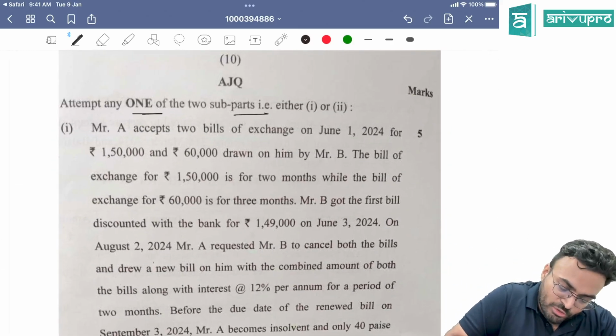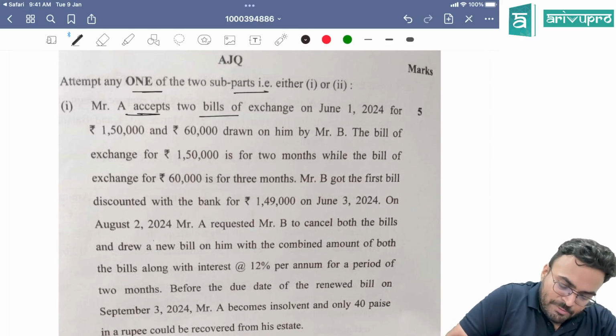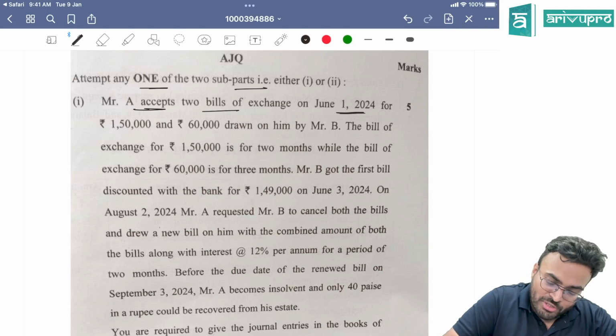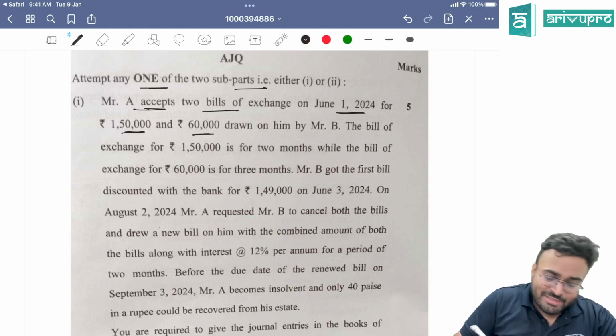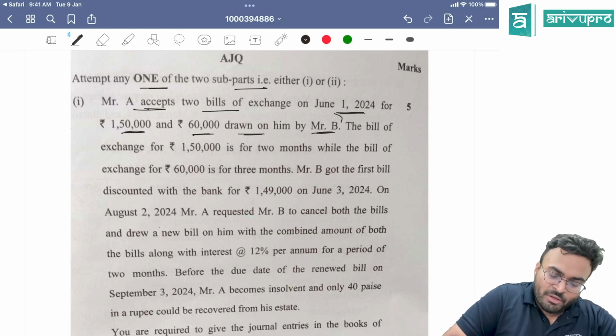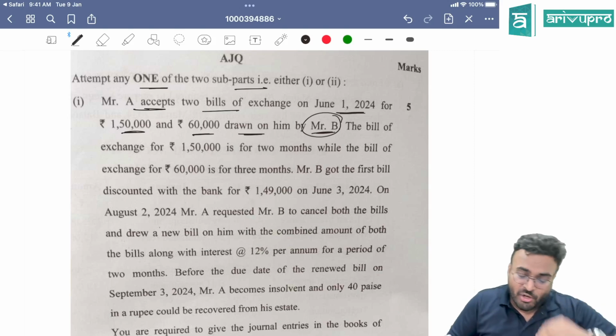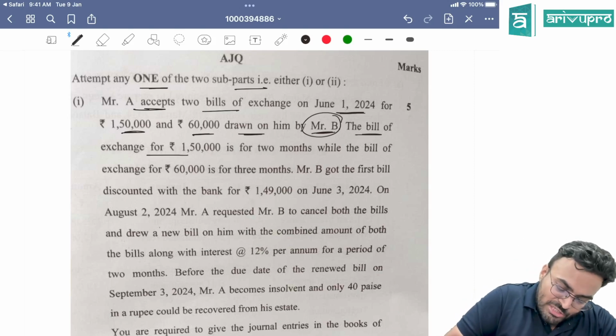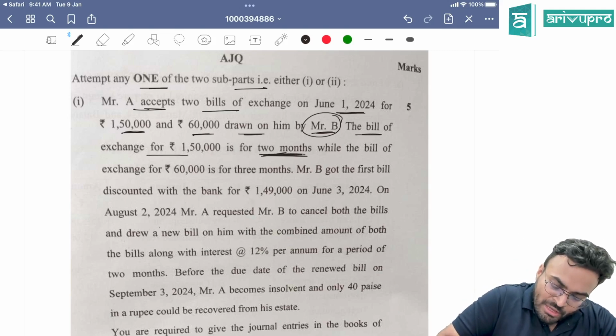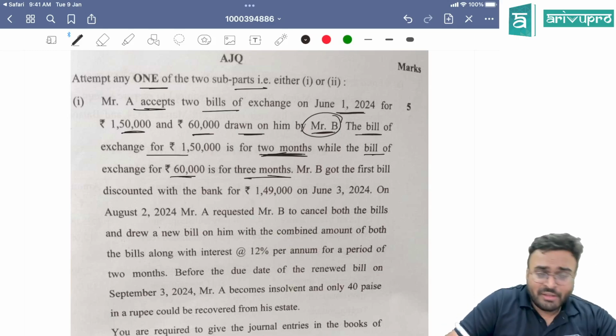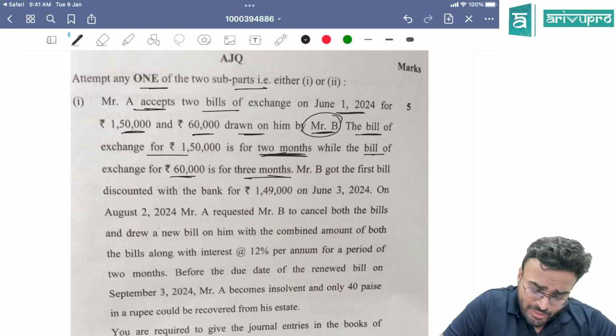Attempt any one of the two they have asked. Mr. A accepts 2 bills of exchange on 1st June 2024 for 1,50,000 and 60,000. 2 bills of exchange drawn on him by Mr. B. B is the drawer, A is the drawee. Bill of exchange for 150,000 is for 2 months, and bill of exchange for 60,000 is for 3 months. First one is for 2 months, other one is for 3 months.